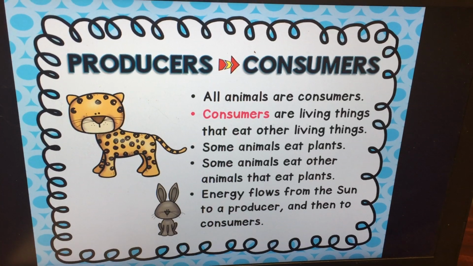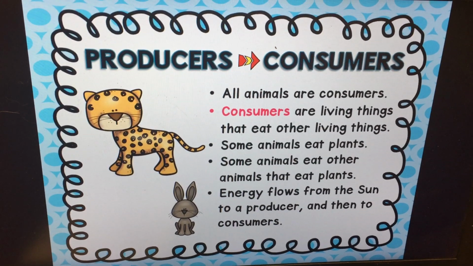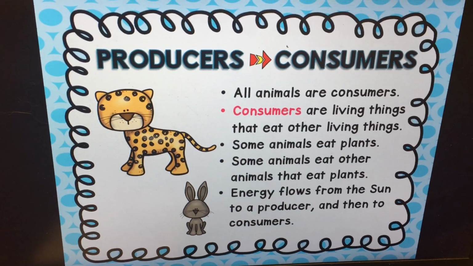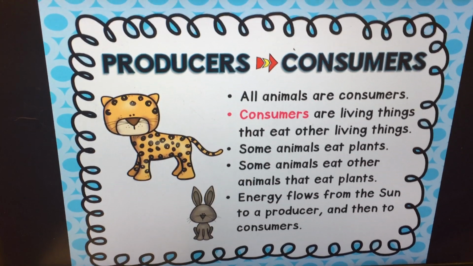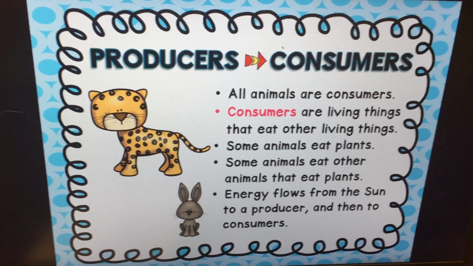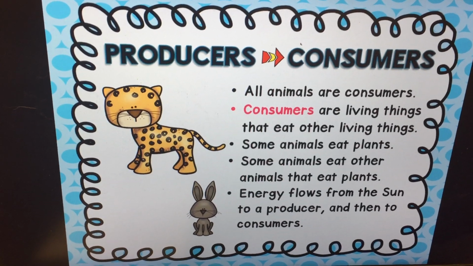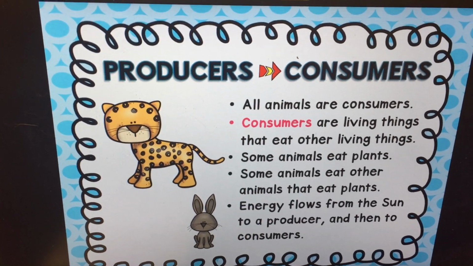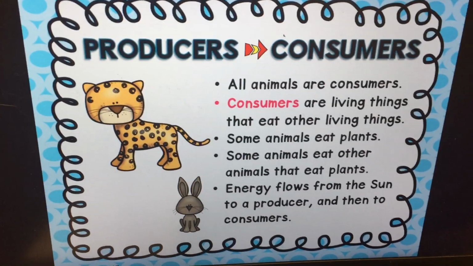All animals are called consumers. So consumers are living things that eat other living things. Some animals eat plants, and some animals eat other animals that eat plants. Energy flows from the sun to the producer and then to the consumers. Can anyone think of an example of this? An example would be something like a cow. A cow eats the grass, which is a producer, and we eat the cow. So the cow is a consumer, and so are we.